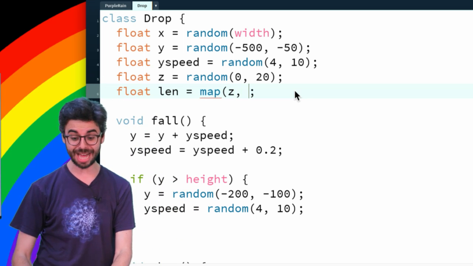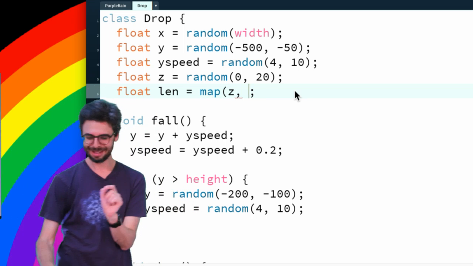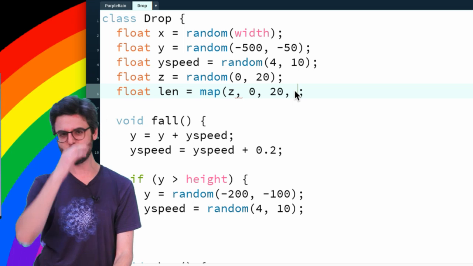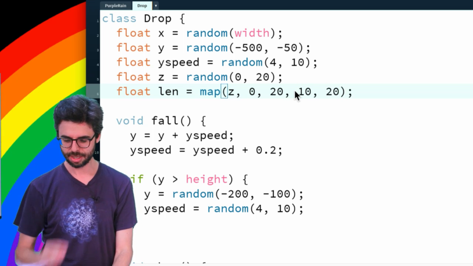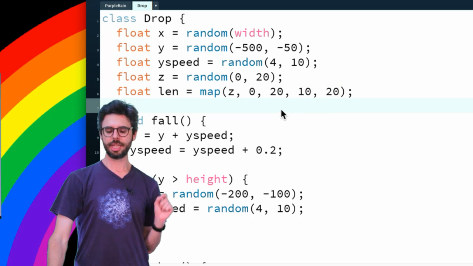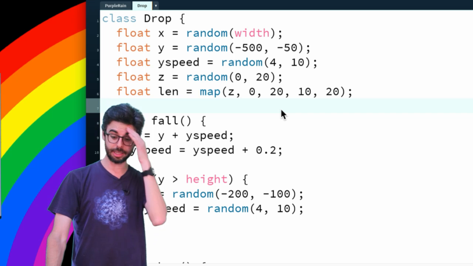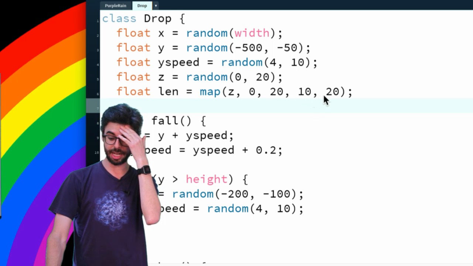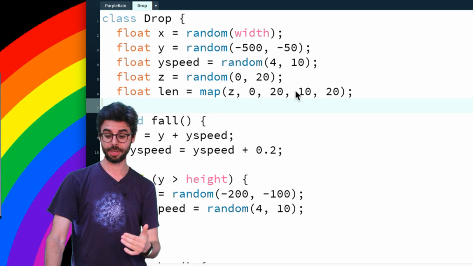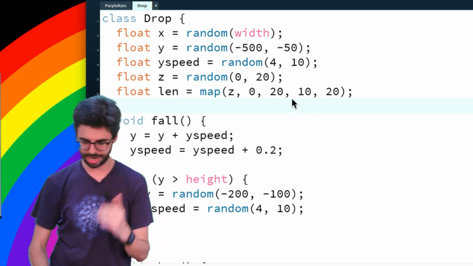I want to map that z value, which has a range between 0 and 20, to a length between 10 and 20. So it's longer if it's closer, and shorter if it's further away.